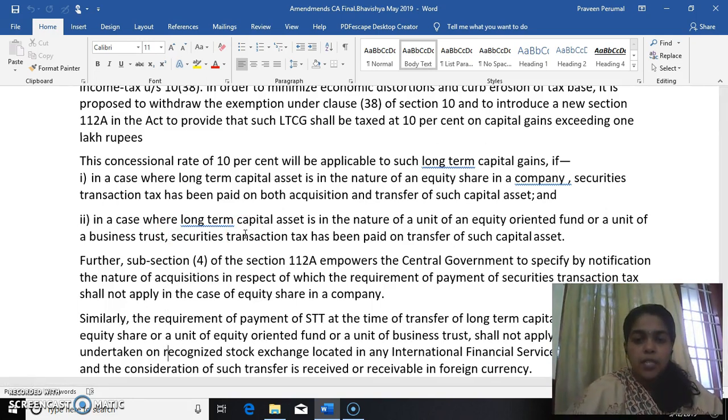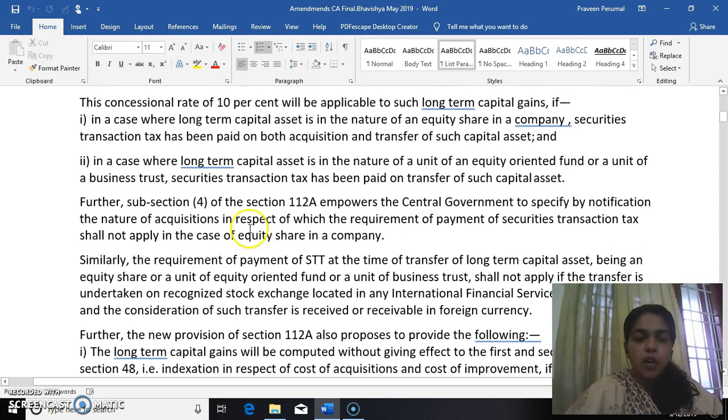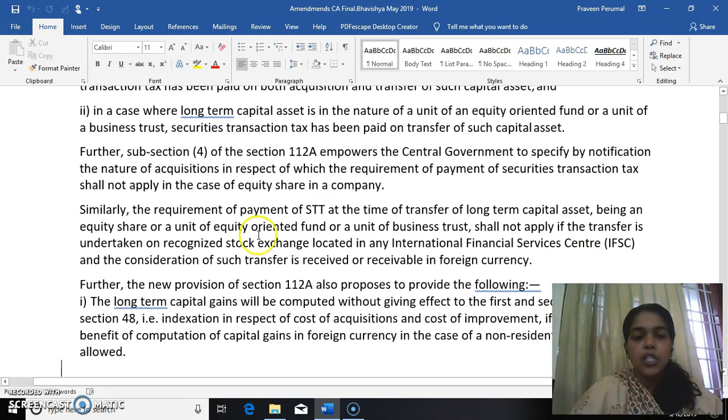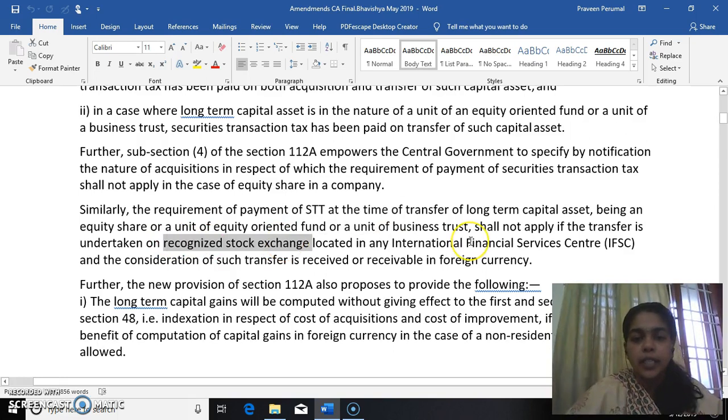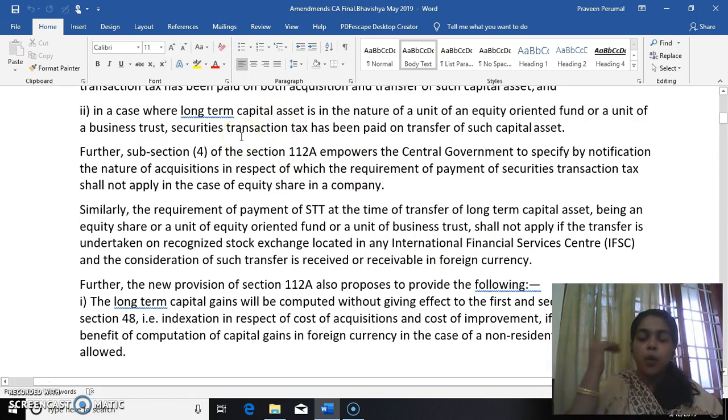Now, it empowers the central government to specify by notification the nature of acquisition in respect of which the requirement of payment of security transaction tax shall not apply in the case of equity share in a company. Now, the requirement of payment of STT at the time of transfer of long-term capital asset, being an equity share or a unit of equity-oriented fund or unit of business trust, shall not apply if the transfer is undertaken on a recognized stock exchange located in any international financial service center and the consideration is received in foreign currency. So the government has said what the exceptions to that are.